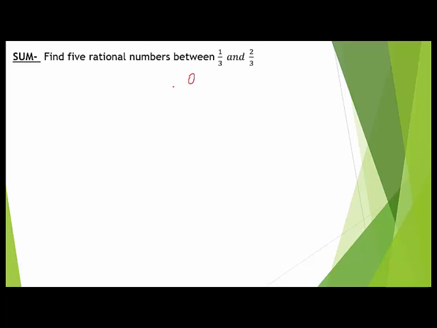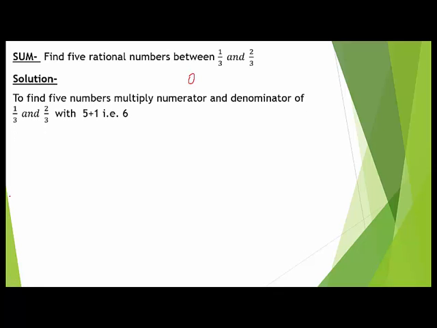Then what we will do: to find 5 rational numbers, we simply multiply numerator and denominator with 6, because we have to find 5 numbers, so 5 plus 1, that is 6. Multiply both numerator and denominator of 1 by 3 and 2 by 3 with 6. तो अगर मैं 1 by 3 के न्यूमरेटर और डिनोमिनेटर दोनों को 6 से मल्टीप्लाई करूंगा तो न्यूमरेटर में 6 बन जाएगा और डिनोमिनेटर में 18।